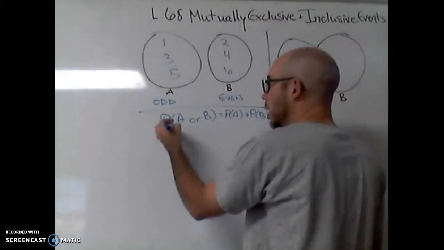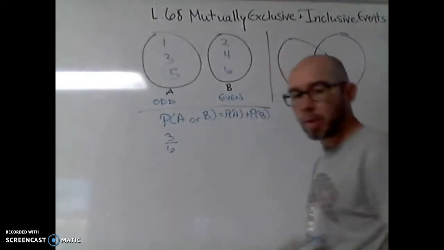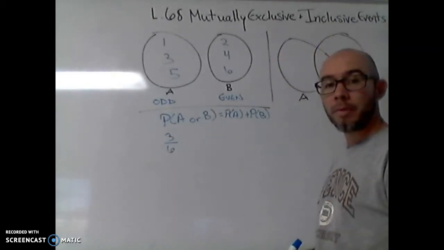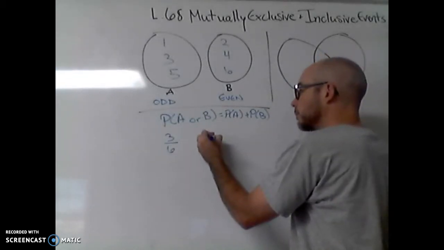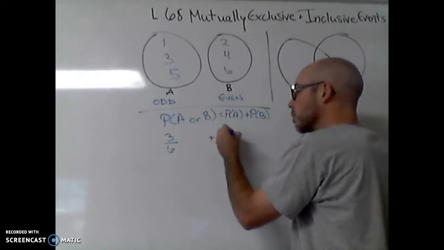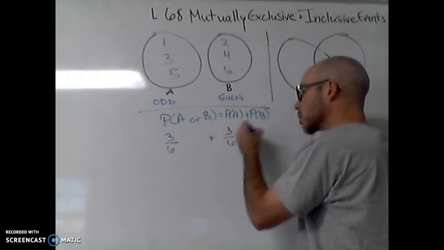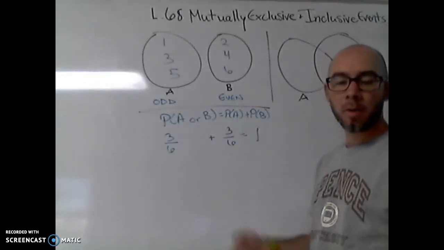So in this case, we have 3 out of the 6 total ways of rolling the dice, getting odds, and we'd add to that the probability of rolling evens, which was 3 out of the 6 possibilities. And of course, that equals 1. When you roll a dice, you're either going to get odd or even.